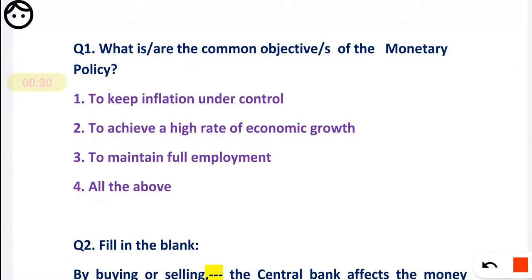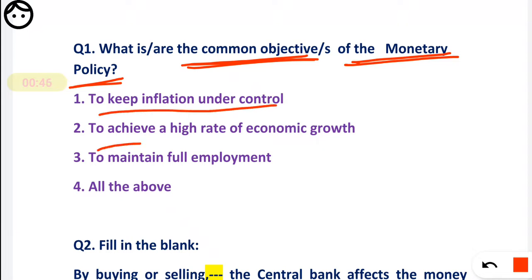What are the common objectives of monetary policy? They are asking what are the common objectives of monetary policy. The options given are: to keep inflation under control, to achieve a high rate of economic growth, to maintain full employment, and all of the above.